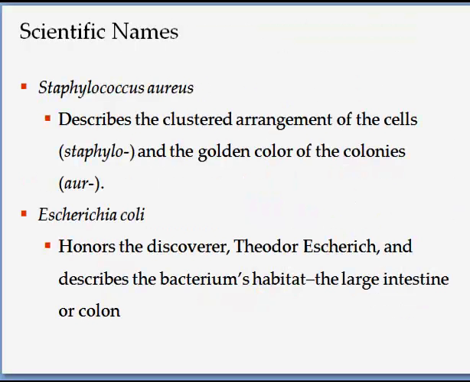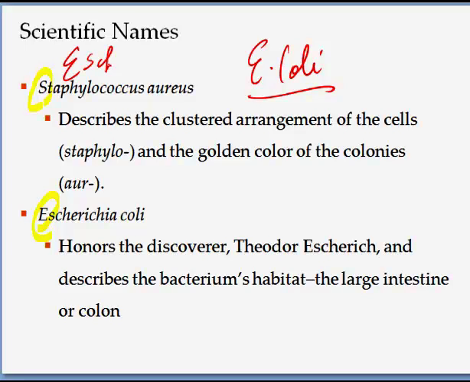So for example, up here we see two names, Staphylococcus aureus. Notice the S over here is uppercase, and so is the E. It's italicized if it's typed in a book or you're writing it on a computer. If I was to write it by hand, I would write E. coli and then I would underline it. Usually the first time you see the name in a document, you will have to write the entire long name, and then after that you refer to it with the first initial. So this concludes our first mini lecture, and we have another one to go after this.